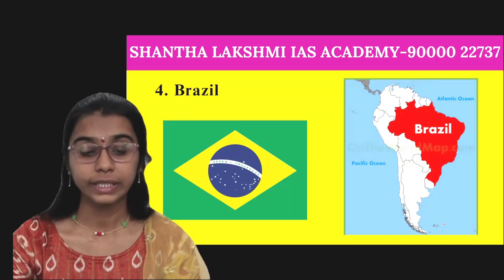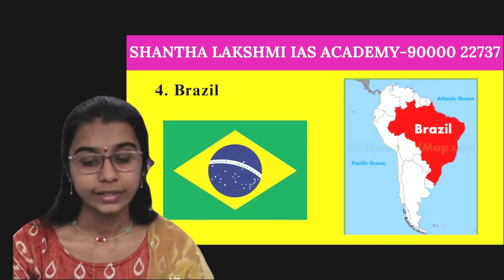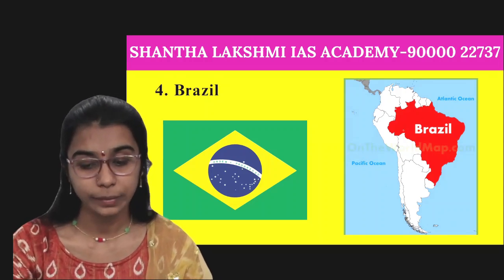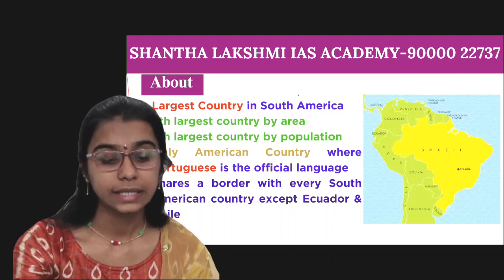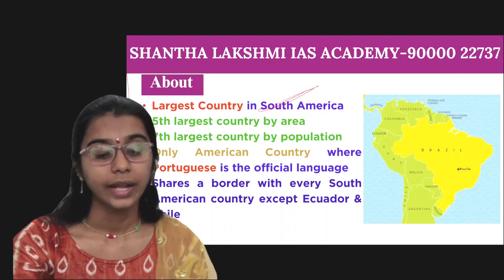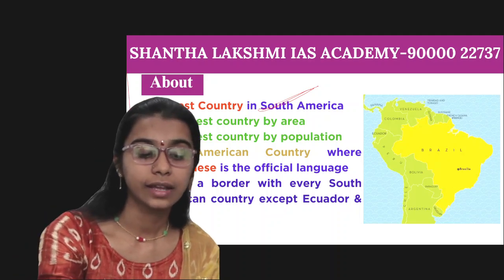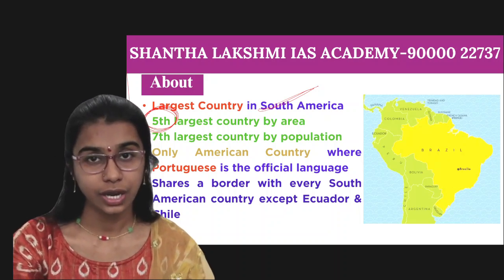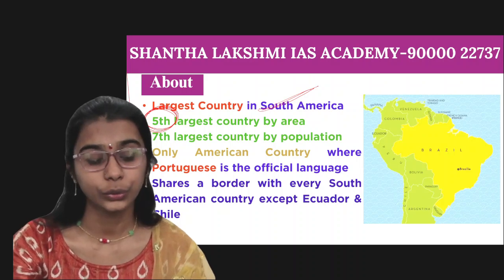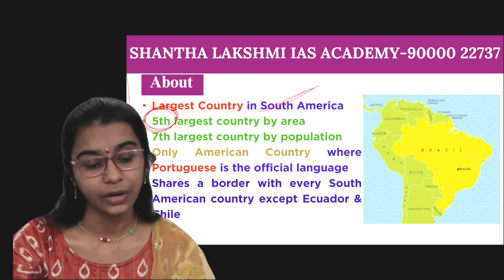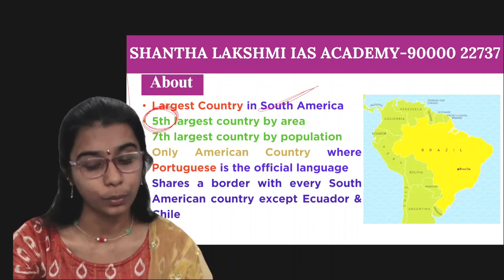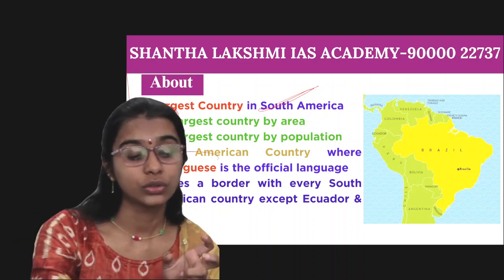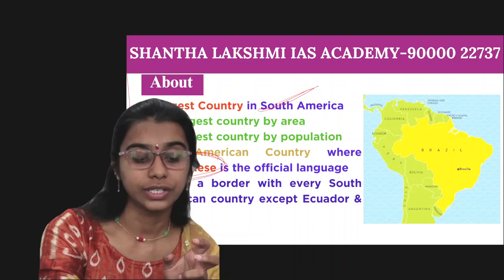Coming to the final topic, that is Brazil. So let's see about Brazil of South America. Here you can see this is Brazil in South America, and it is the largest country in South America, and it is the fifth largest country by area in the world. What are the other four? First is Russia, then Canada, China, US, and fifth is Brazil, and also the seventh largest country by population. And this is the only American country where Portuguese is the official language.